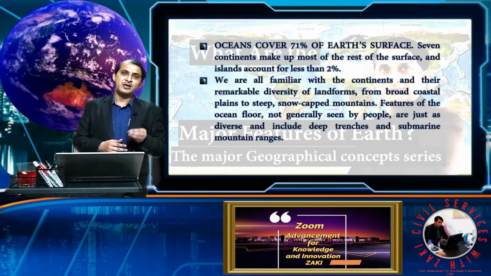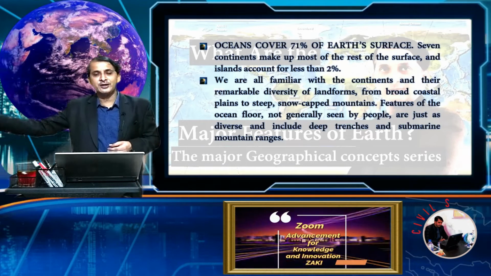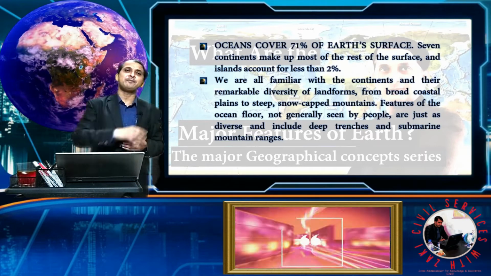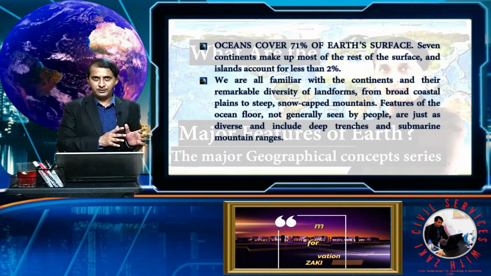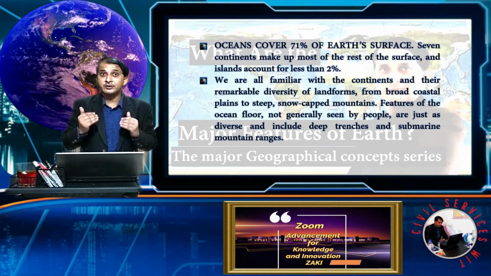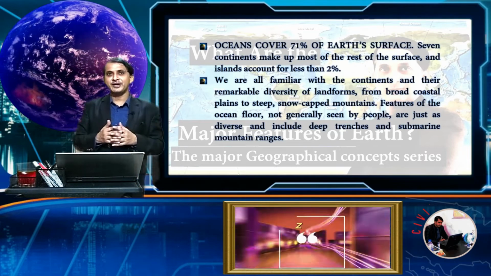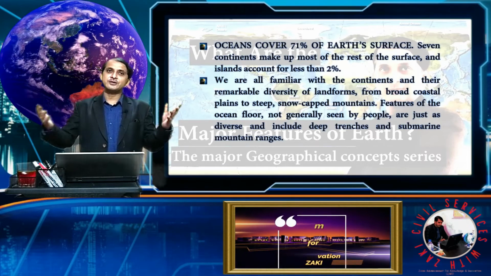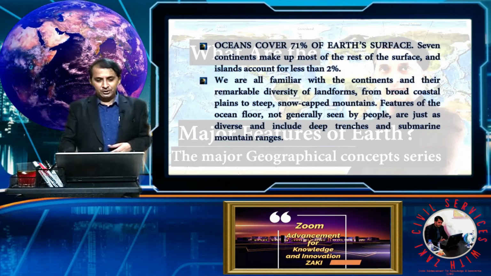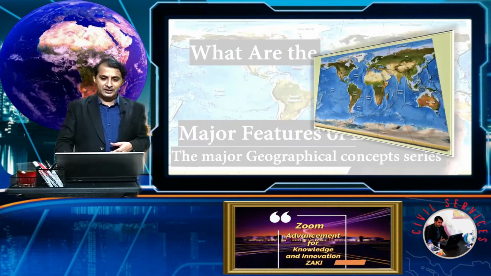A few years back, only 5% of the ocean was explored. Now about 30% is explored, and satellite data also reveal various features of the oceans. So let's move forward and see.